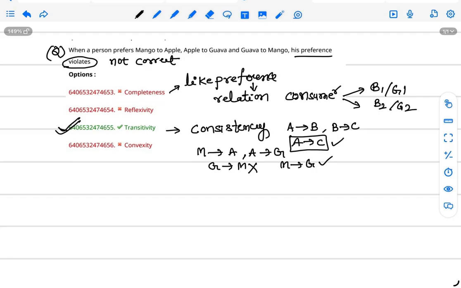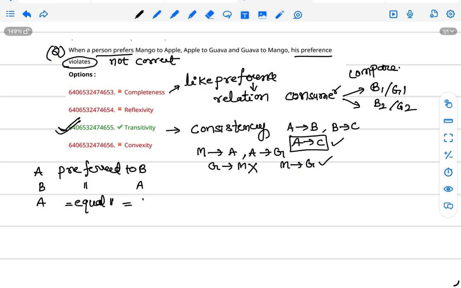What is meant by a preference relation? The consumer can always compare. For example, a consumer can compare A is preferred to B, or B is preferred to A, or A is equally preferred to B.